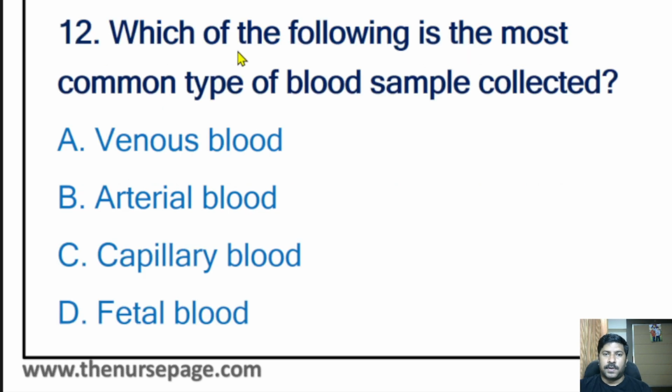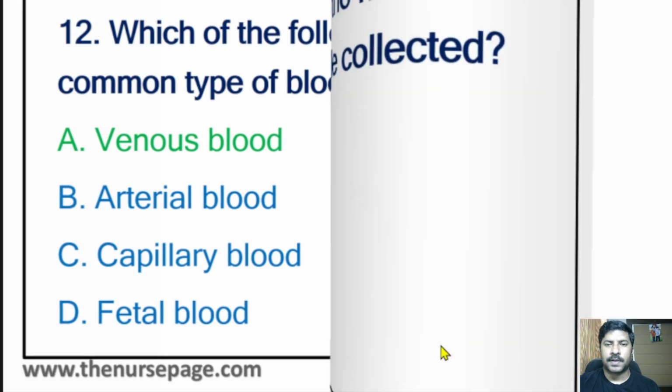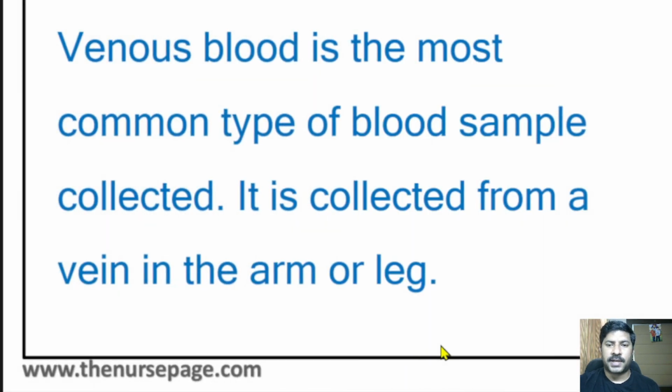12th question: which of the following is the most common type of blood sample collected? Venous blood, arterial blood, capillary blood, fetal blood. It is another easy question. The correct answer is venous blood. Venous blood is the most common type of blood sample collected. It is collected from a vein in the arm or leg.